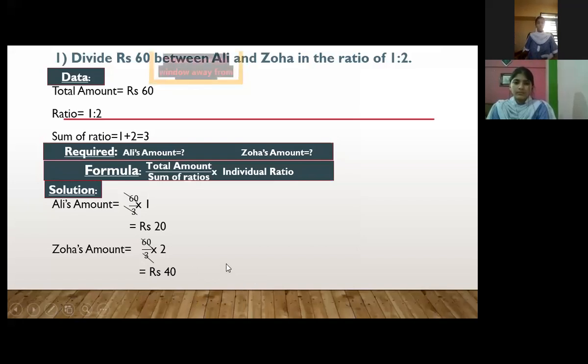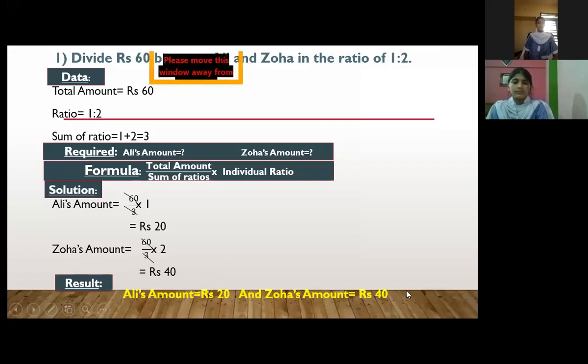Now, in the end, we have to mention the results. We get Ali's amount rupees 20 and Zoha's amount rupees 40. Clear? Now we can check our answer also by adding 20 and 40. Between 20 and 40 we get 60. That means our total amount is rupees 60. It's the correct answer. When we add these two amounts and it is equal to the total amount, that means our answer is correct.